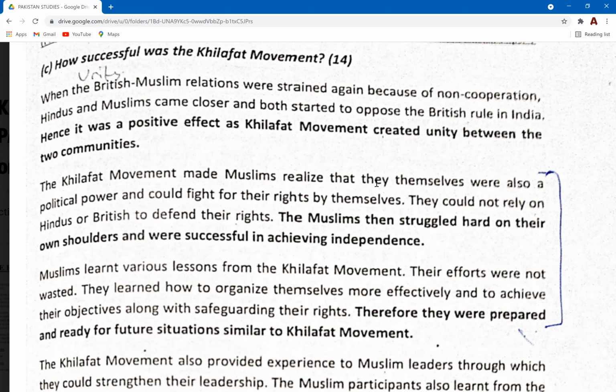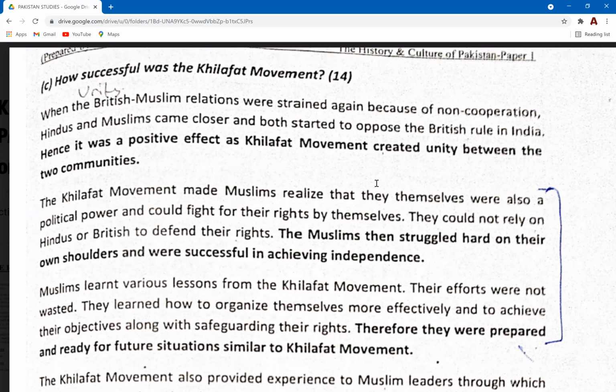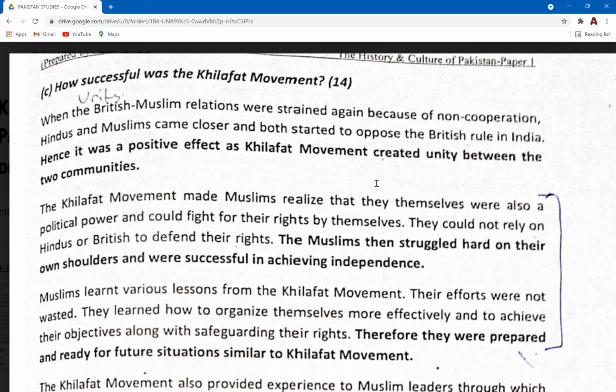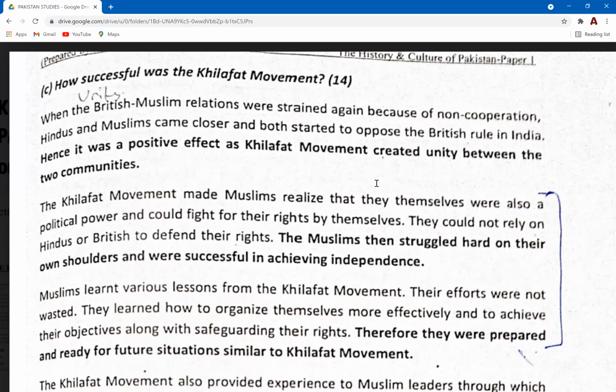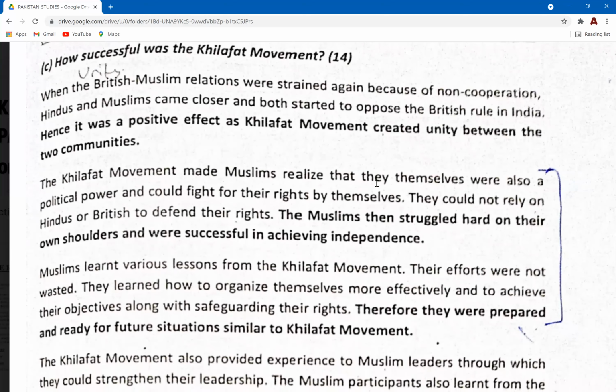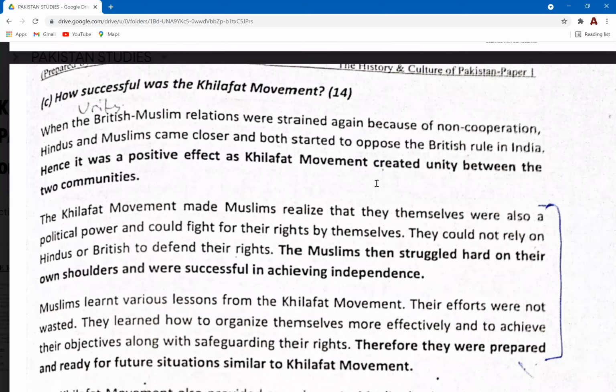So let's talk about the successes. How successful was the Khilafat movement? This is another type of 14-mark question. You will either be writing 4 successes or 3 failures, or 3 successes or 4 failures. Because Khilafat movement was mostly a failure, I'd recommend you guys to go for 4 failures and 3 successes. You can start off your question by writing maybe 3 successes, and then on level 4 you can talk about the 4 failures. Let's read this question here as well. How successful was the Khilafat movement?